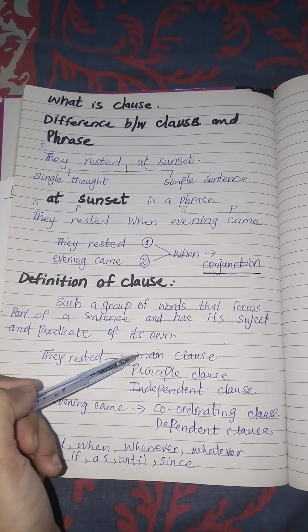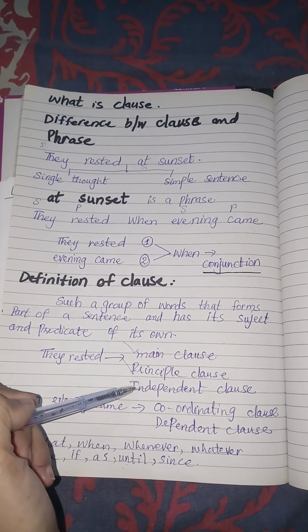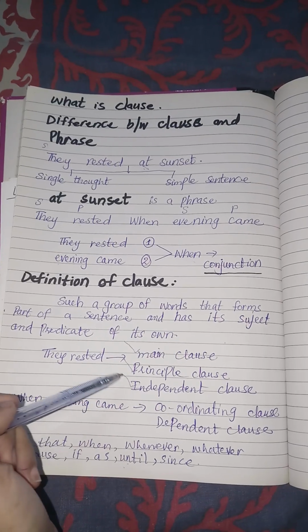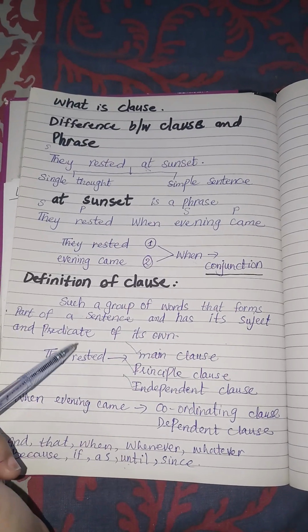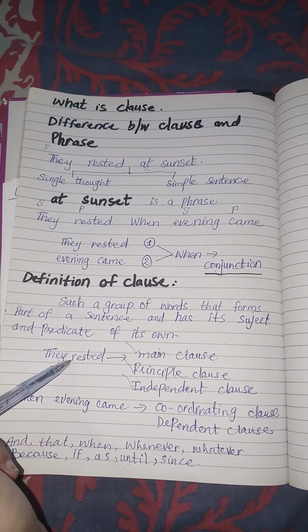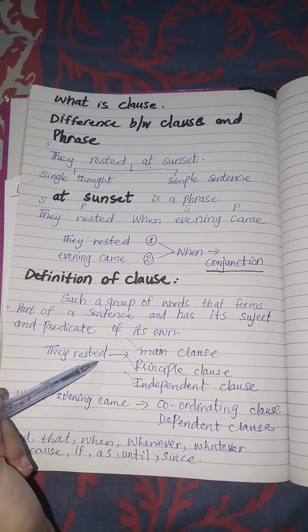So "they rested" is called a clause. It has three names. We can say it is the main clause, we can say it is a principal clause, or it is an independent clause. It is an independent clause because it doesn't depend on any other information. "They rested" is giving us complete information. It doesn't need further information. So this is an independent clause.